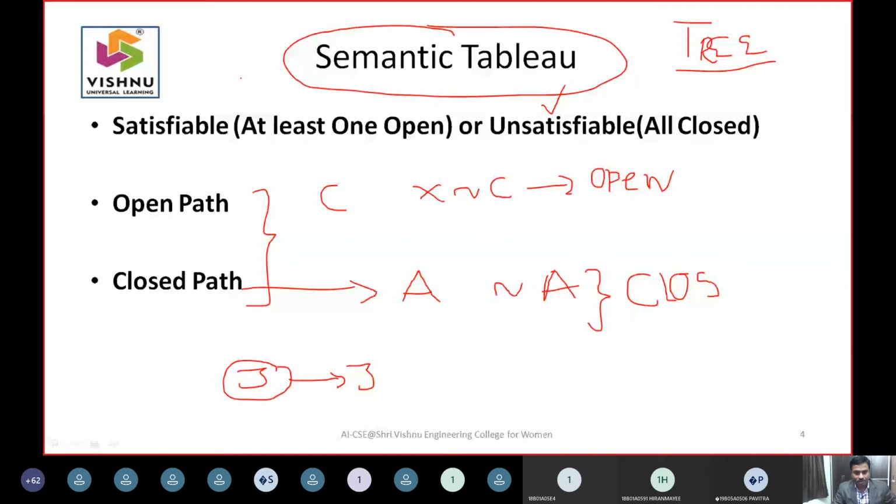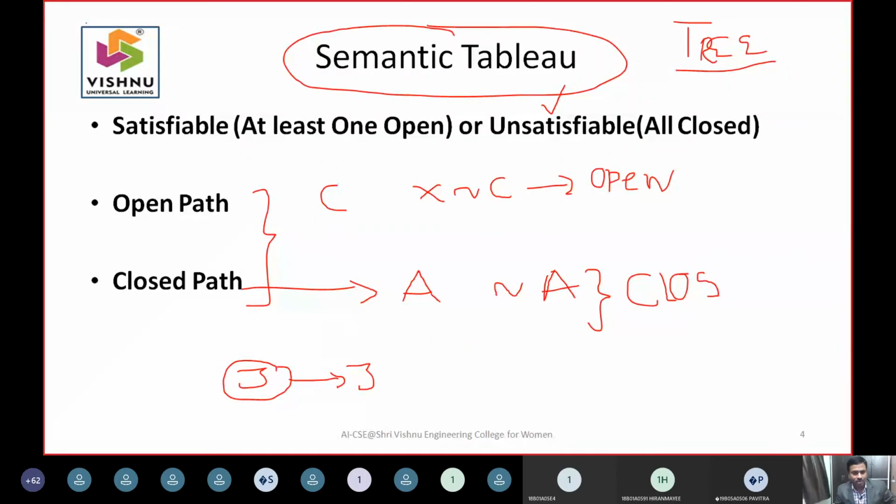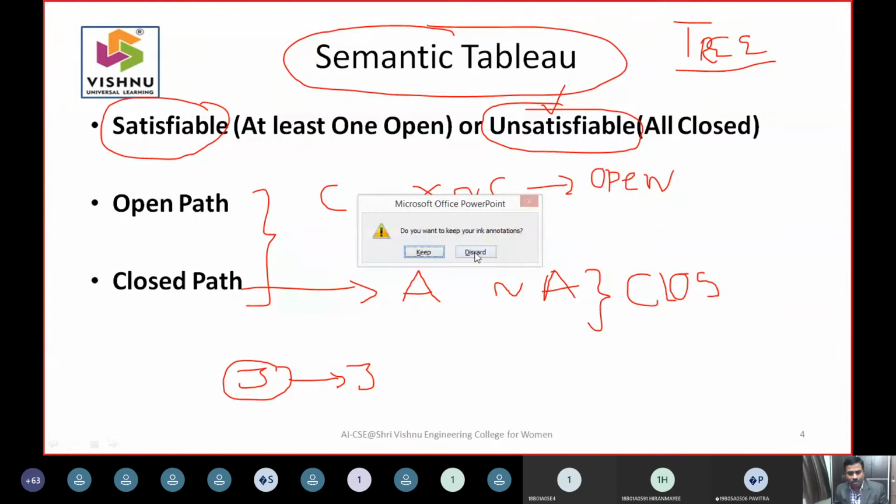My interest in these 10 minutes is that you have something called a semantic tableau where you need to construct a tree. Once you construct a tree, you have only two outputs, satisfiable or unsatisfiable. And open and closed you can understand better when you try to solve a problem. So in the next slide we have a problem to be taken, and based on that we'll understand.